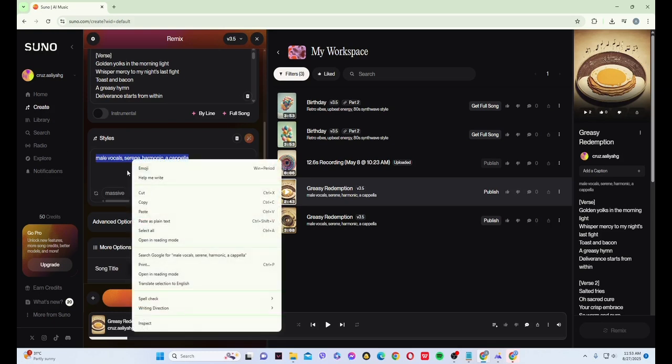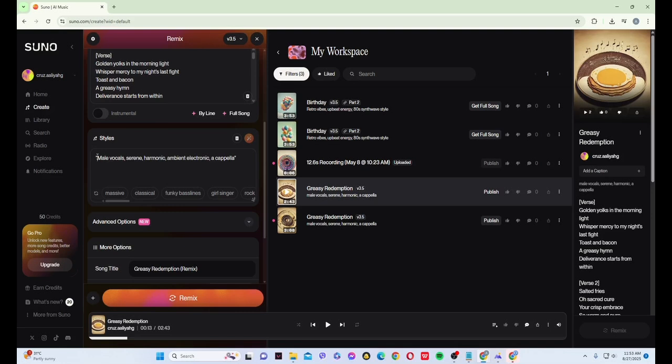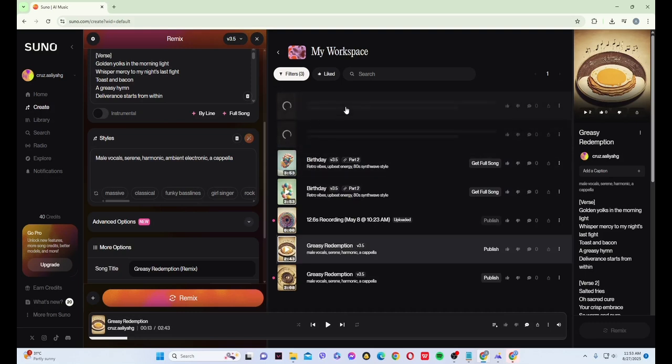That's how it sounds like with the original. Now, just go ahead and type in another prompt for it to change the genre. After that, click on this remix button. Now it will generate another songs for this different genre. Then you can now go ahead and play it.